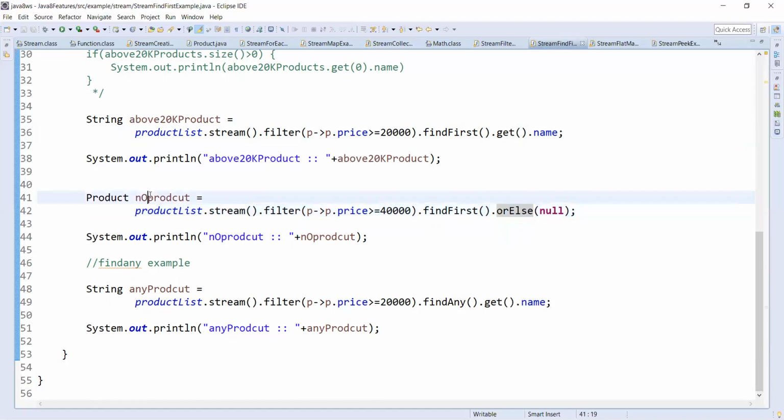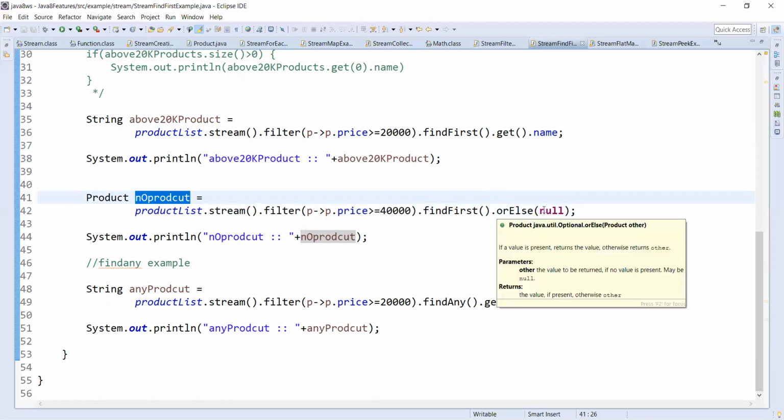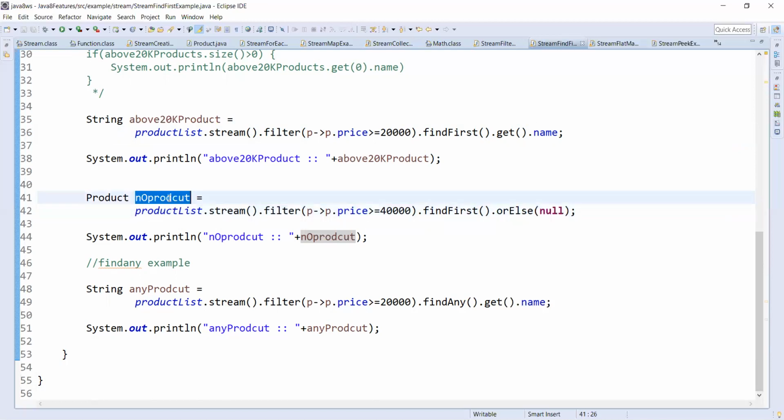So if you provide 20k here, we get the product, otherwise null. If there is no product matching this filter, we'll get null. If there is a product, we get the actual product. As I'm just trying to explain orElse here, I gave the condition 40,000, which gives no product, so it will be null.